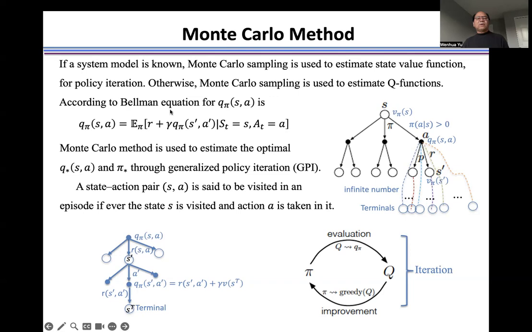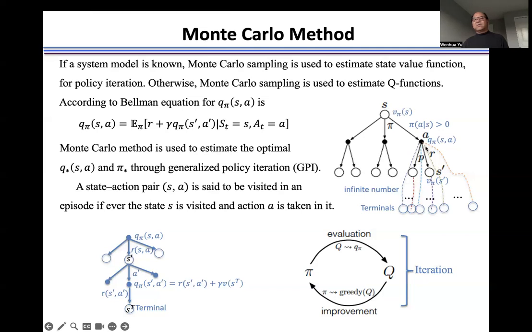Let's see this Bellman equation for a Q function. The left-hand side, the Q, is the expected return. Now here, this expectation includes two meanings. First, we calculate the return along each episode, and then we calculate the summation of a return over all the possible episodes.